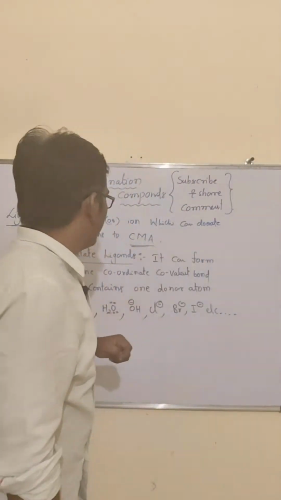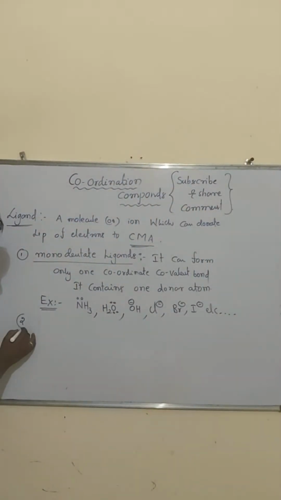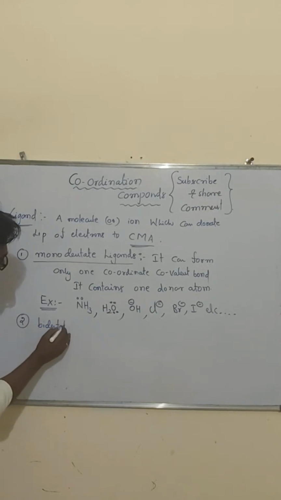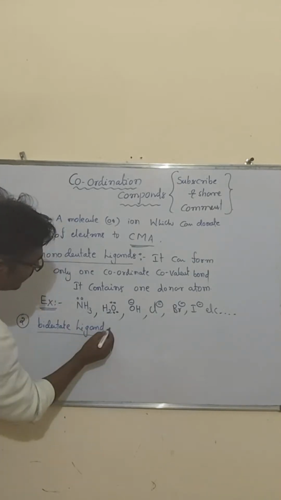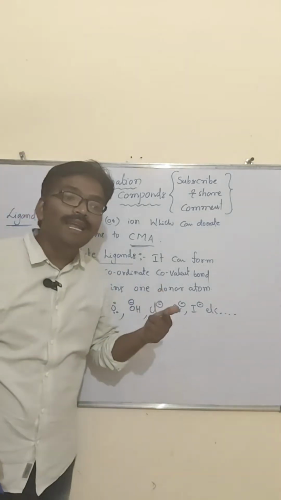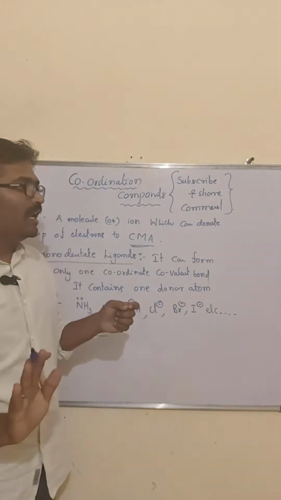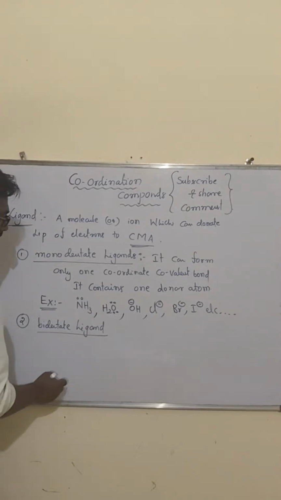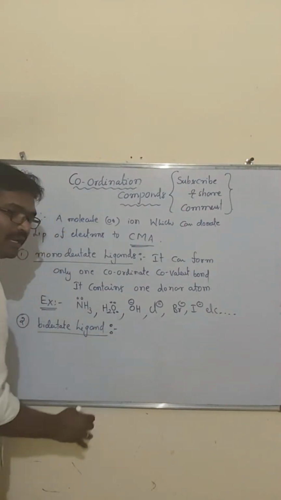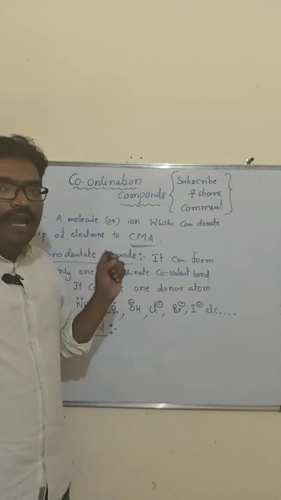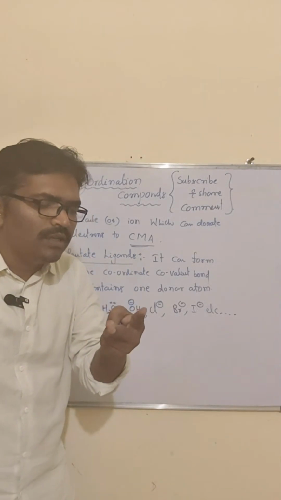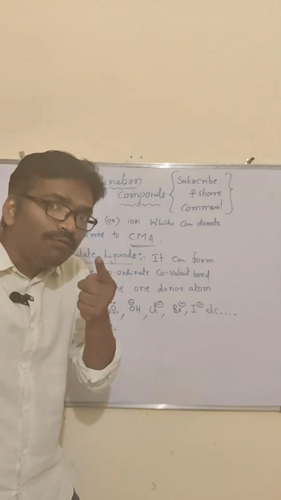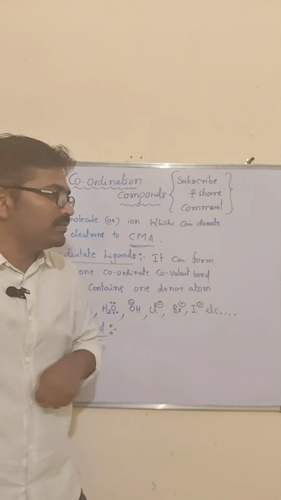Yes. Then come to the second one, that is the bidentate ligand. Bidentate ligand or didentate ligand we call. So what is the bidentate ligand? A molecule or ion which can donate two lone pairs of electrons and can form two coordinate covalent bonds.